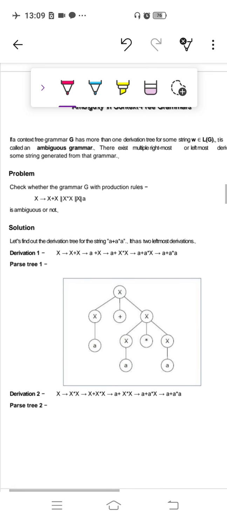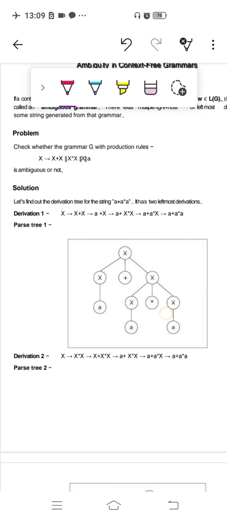As you can see in the figure also, for the same example that we studied above, x derives x plus x, or x into x, or a. So we have to find whether this grammar is ambiguous or not. What we have to do is take some example string, for example a plus a into a.